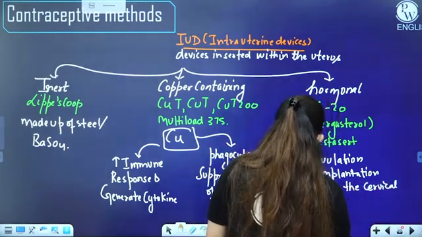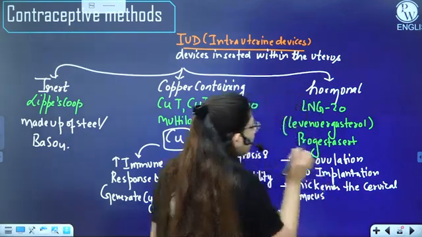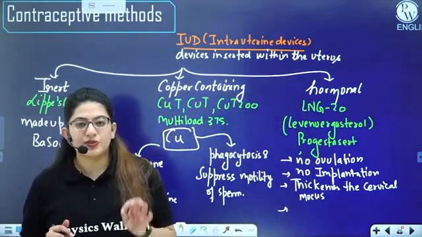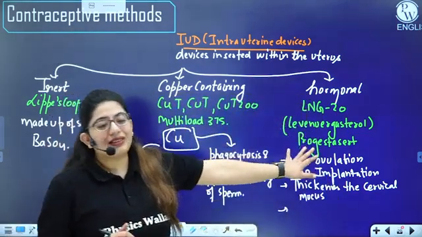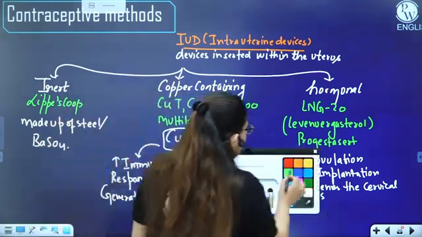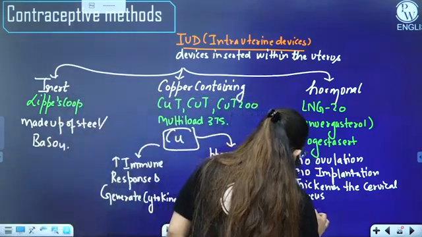It will thicken the cervical mucus. Since it is preventing the implantation, this method can also be considered as an emergency contraceptive method.